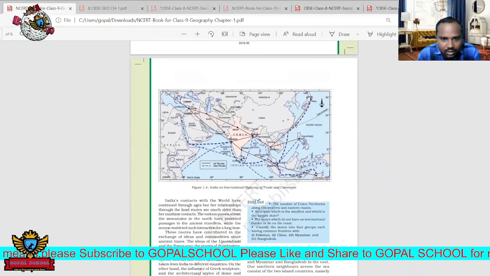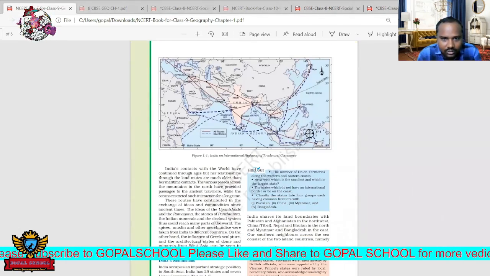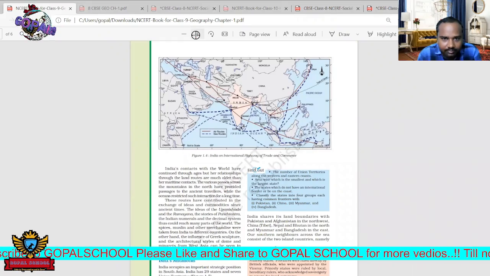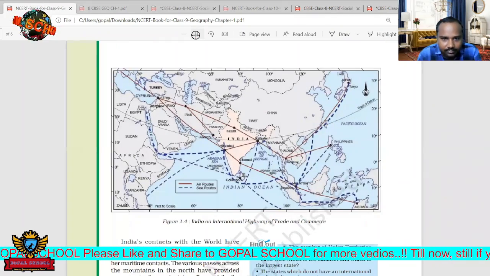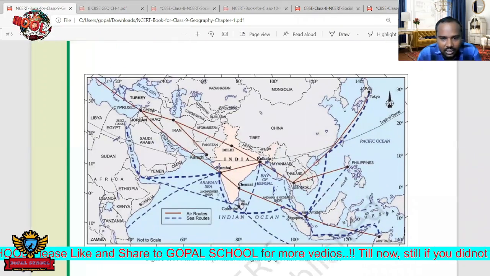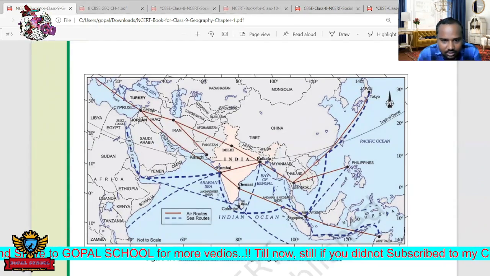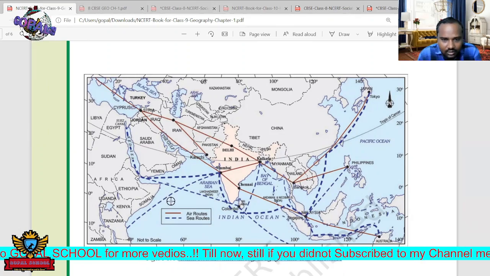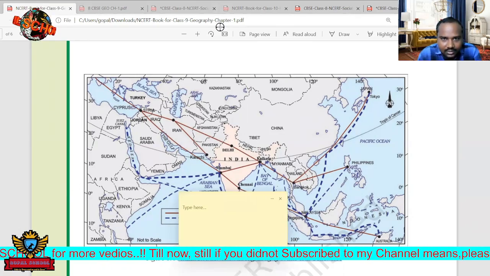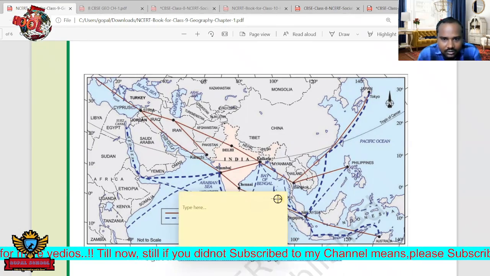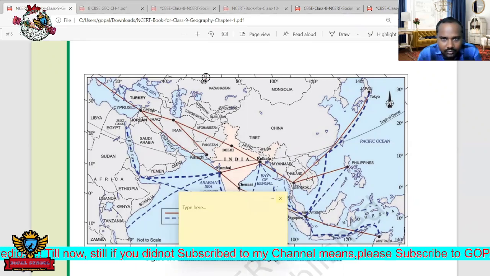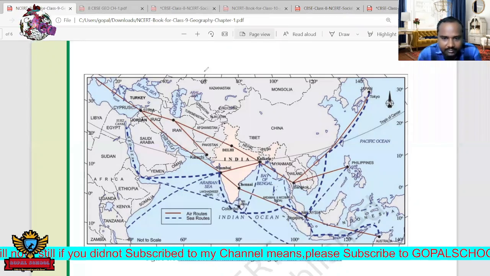Now, what about international trade and India? If you see here, India is on the international highway of trade and commerce, because this place is considered a very important trade center.